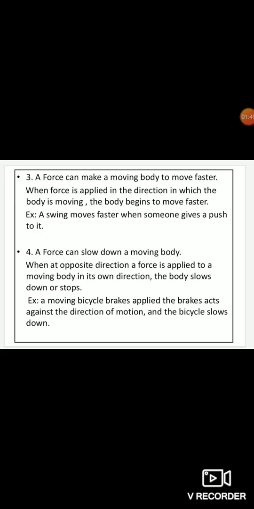So when a force is applied to a moving body in the opposite direction to its own direction, the body slows down. On a moving bicycle with brakes applied, the brakes act against the direction of motion and the bicycle slows down. So what we have learned is a force can slow down a moving body. I hope this point is clear.